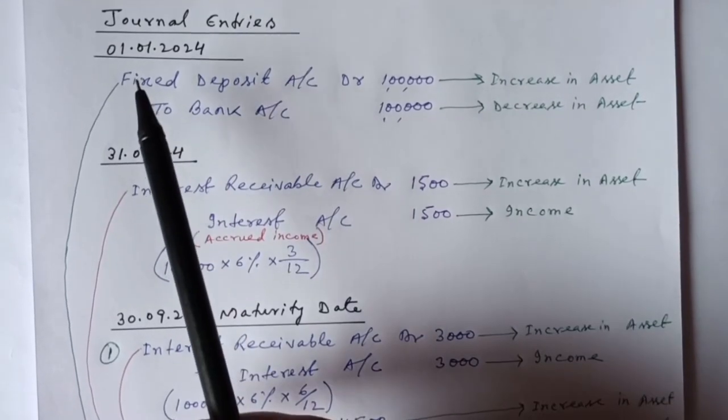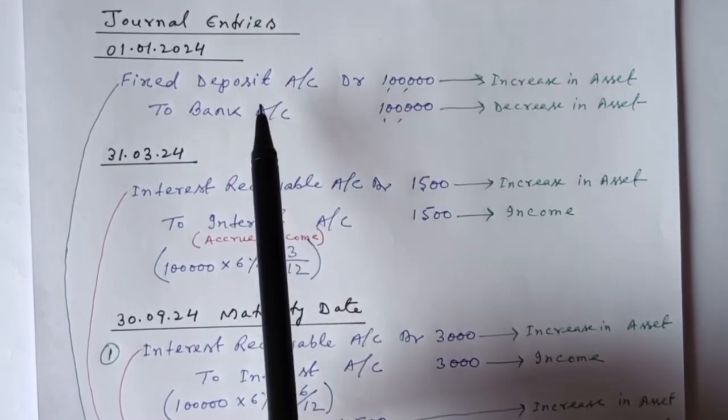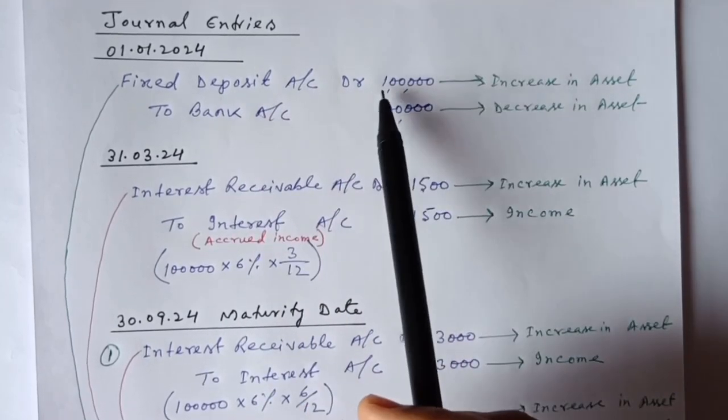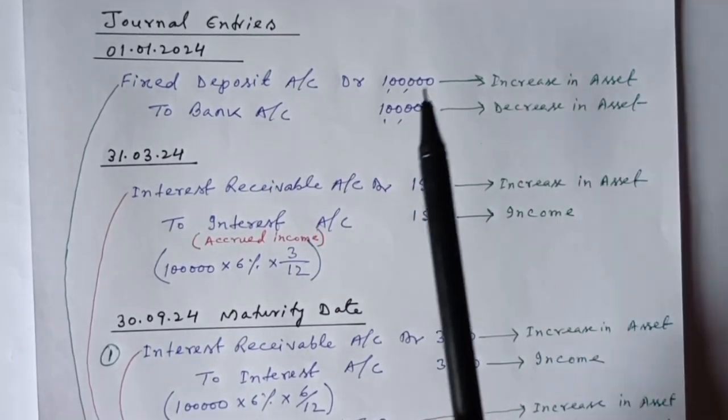So in this example, on 1st January, A Limited made an FD of rupees 1 lakh with XYZ Bank. So A Limited will pass the entry: fixed deposit account debit to bank account. This is an increase in asset, so it has been debited. This is a decrease in asset, so it has been credited.